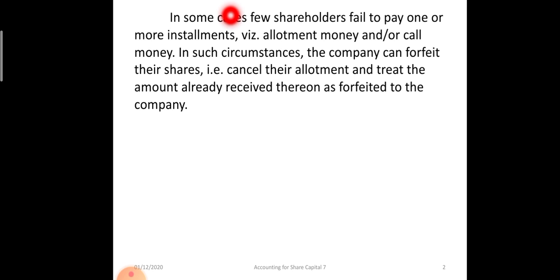In some cases, shareholders fail to pay one or more installments, that is, they are not able to pay the allotment money or the call money. In such circumstances, the company can forfeit their shares, cancel their allotment, and treat the amount already received as forfeited. Okay, that means the amount which they have already paid will not be returned, it will be kept by the company.